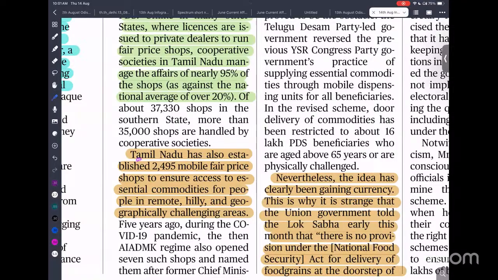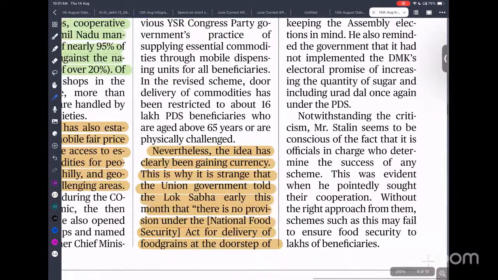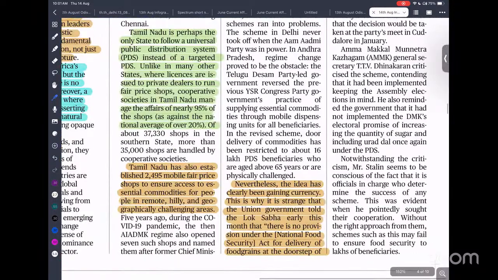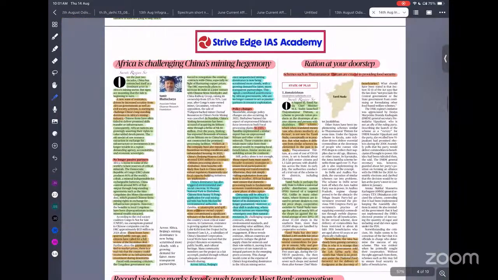Tamil Nadu also established 2,495 mobile fair price shops to ensure access to essential commodities for people in remote and hilly geographical terrain. So this can be a very good model for the central government to replicate, for national food security at the national level, and it can extend all over the world. But for that, we need to make changes in our laws.